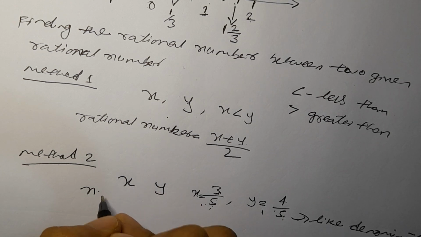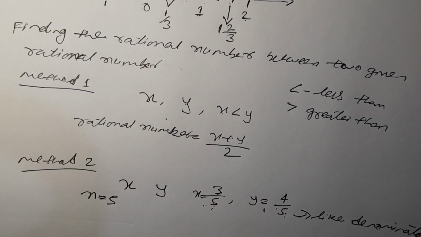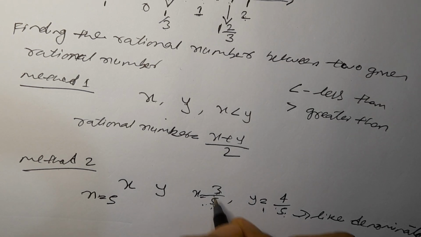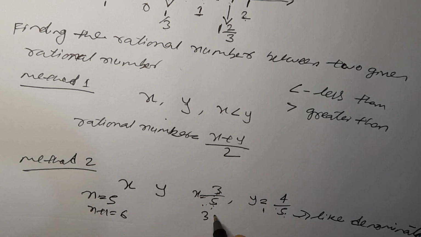Let's take that we are going to find 5. So if it is 5, n plus 1 is 6, and you are going to multiply both by 6. That is 3 into 6 by 5 into 6, so 18 by 30.